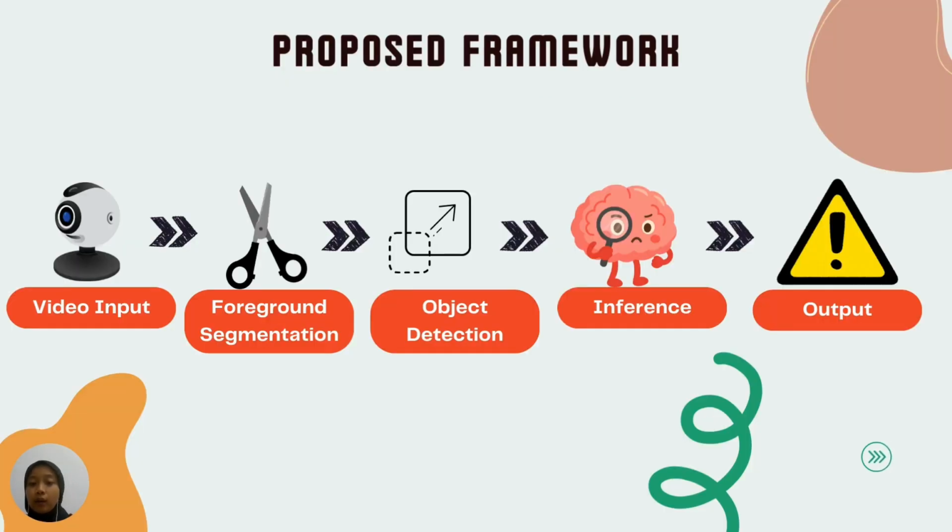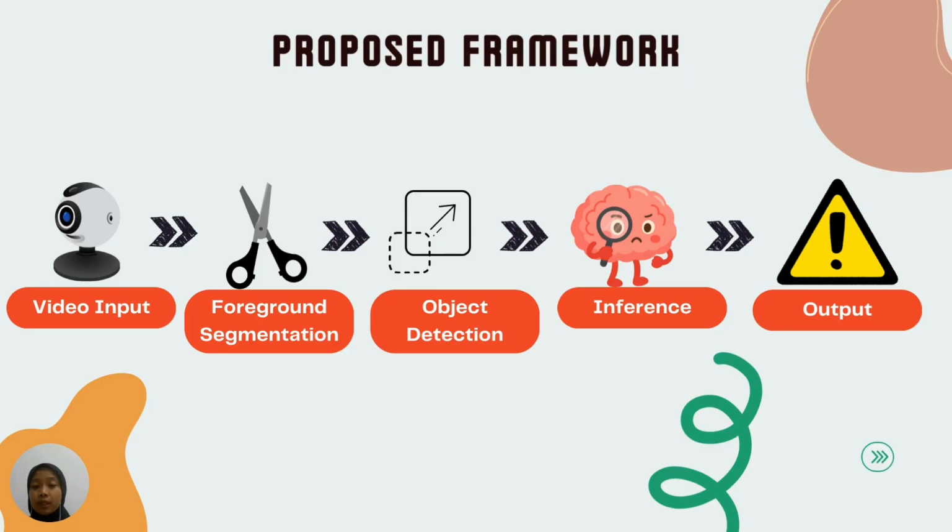Now let's look at how our system works. I will explain a high-level view of our proposed framework, an end-to-end pipeline designed for real-time unsupervised anomaly detection. We start with a live video stream. This could be CCTV feeds, drone footage, or any real-time visual input. The system processes frames sequentially, ensuring no lag in detection. The first step of this is foreground segmentation. Here we separate moving objects from the static background. This helps us focus only on relevant activities and reduce computational load by ignoring unchanging scenes.